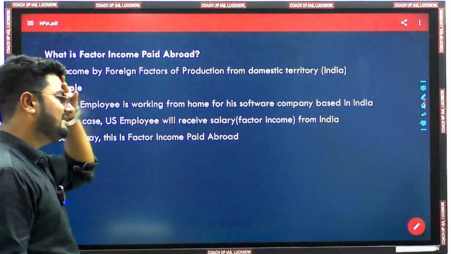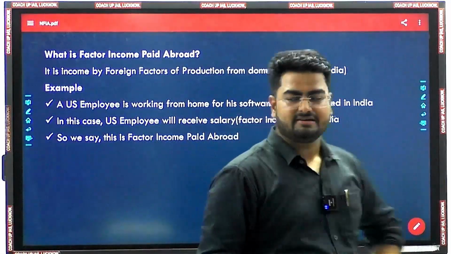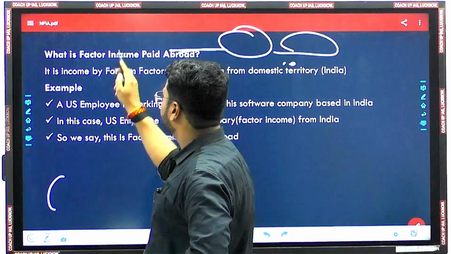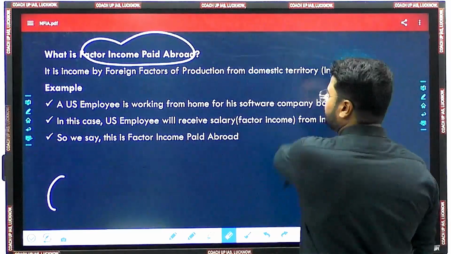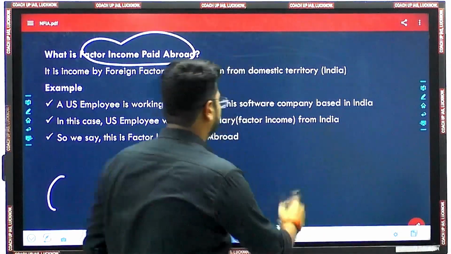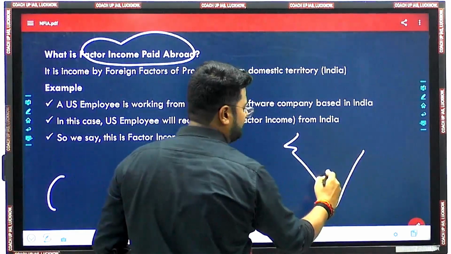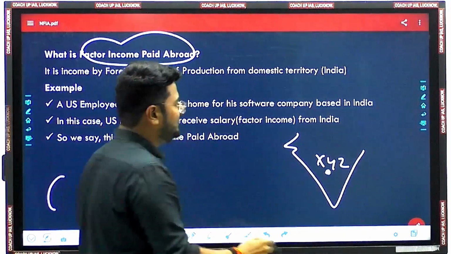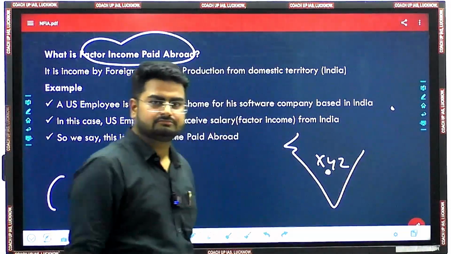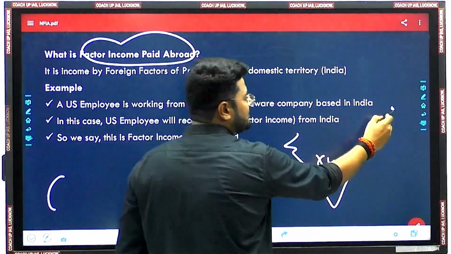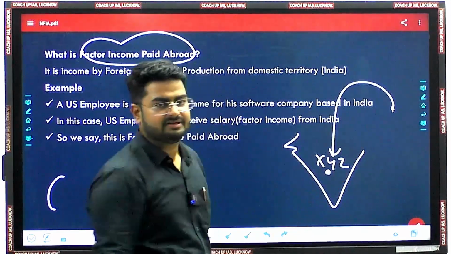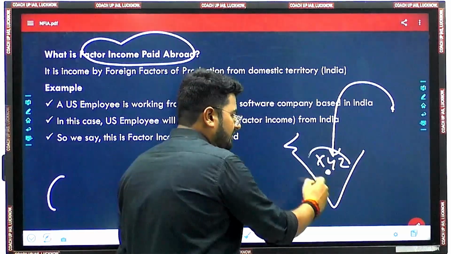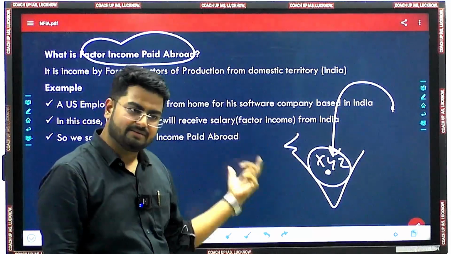Okay. Let's see the different part. The different part is the opposite part basically, and this is factor income paid abroad. Factor income paid abroad. Now let's imagine we are in India. There is a particular company named XYZ Private Limited. And for this company, there is a person in Russia. Now the person is working from home, let's say, for this particular company. Person is not present here, but the company is here. Means the production is happening in the domestic boundary of our country.